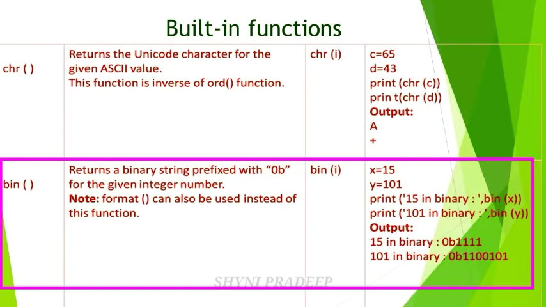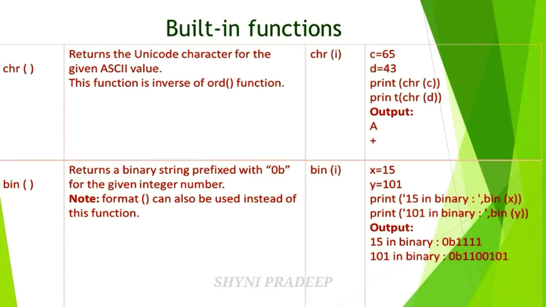And the next example is given. x is equal to 15, y is equal to 101. Print 15 in binary. You have to change this 15 into binary form. And next print 101 in binary. You have to change this 101 into binary form, but before that, you have to add the prefix value, that is 0b. Okay, so this is the output.